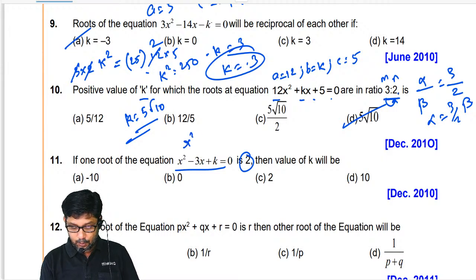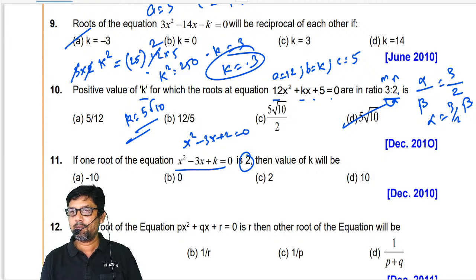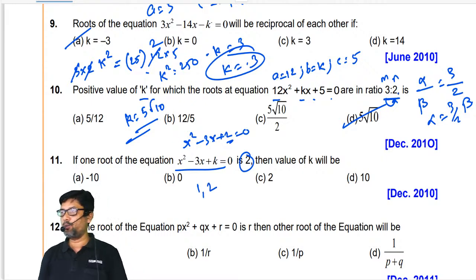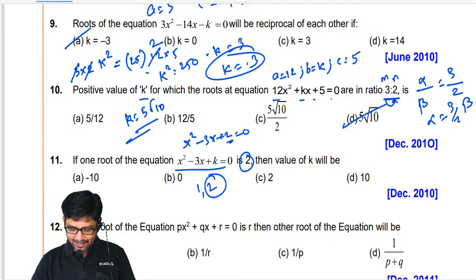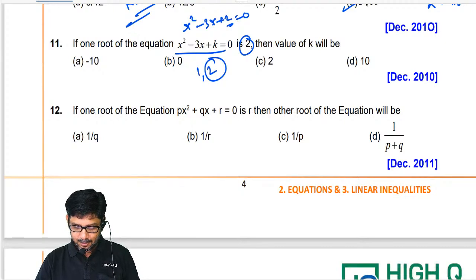Now substitute it: x square minus 3x plus 2 equal to 0. Now factorize it. When you multiply, you should get 2, and add to get minus 3. Which are the two numbers? Minus 2, minus 1. Therefore, the roots are 1, 2. Am I right? Roots are 1, 2. Is one of the roots 2? That's it. You can check the answer within the limited time.